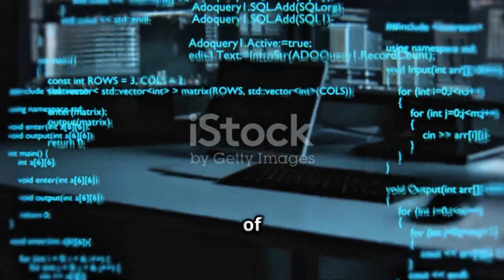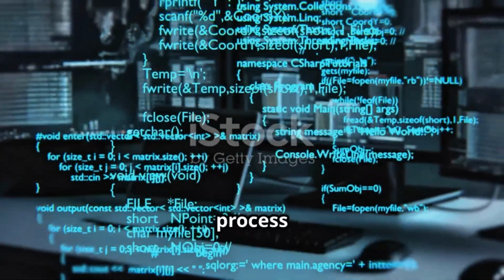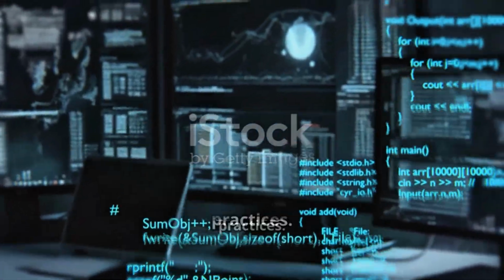So that's a complete overview of software engineering, from the basics and process models to requirement engineering and agile practices.